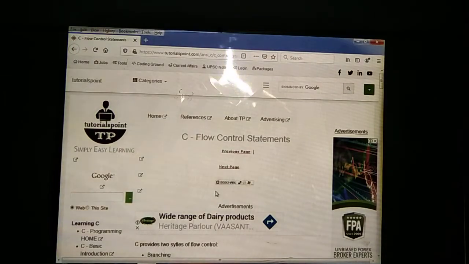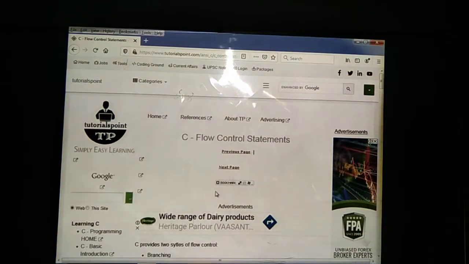Today we can see the control statements in C language. In C language, whenever we are executing programs, the program will be executed in sequential order, meaning one line by one line will be executed. That is the use of the compilation.